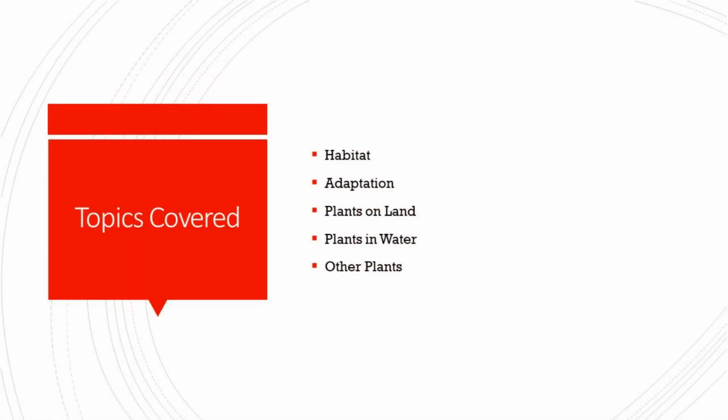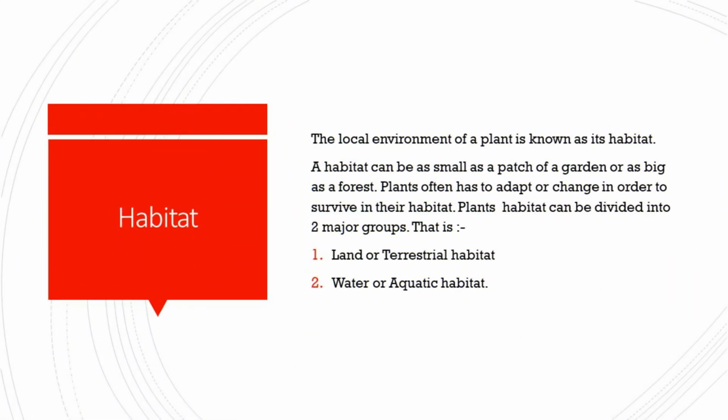Now, in this chapter, the topics covered are habitat, adaptation, plants on land, plants in water, and other plants. Habitat. What is habitat? The local environment of a plant is known as its habitat. A habitat can be as small as a patch of a garden or as big as a forest. Plants often have to adapt or change in order to survive in their habitat. Plants' habitat can be divided into two major groups: land or terrestrial habitat, and second, water or aquatic habitat.